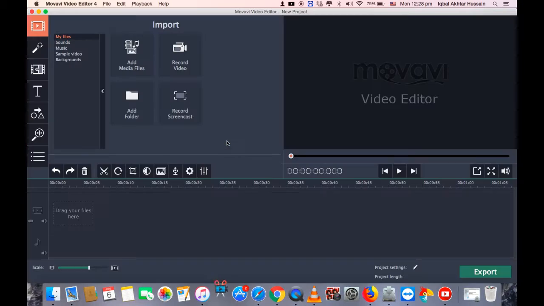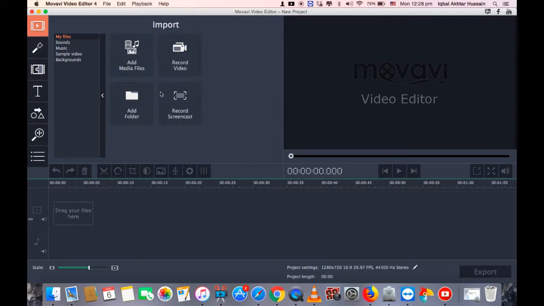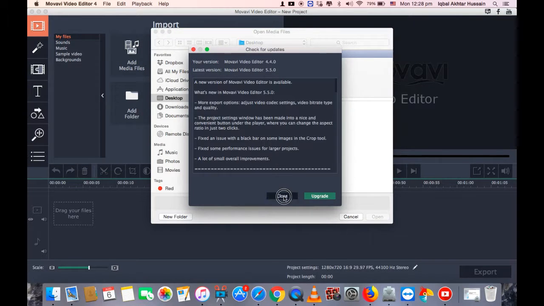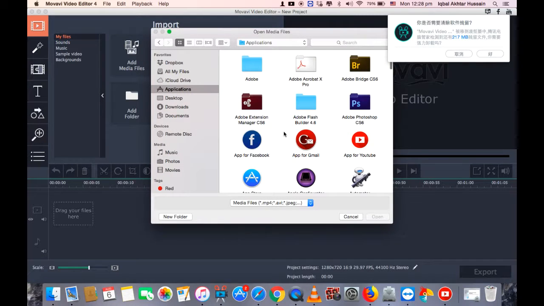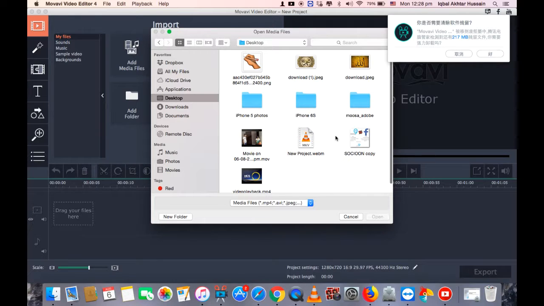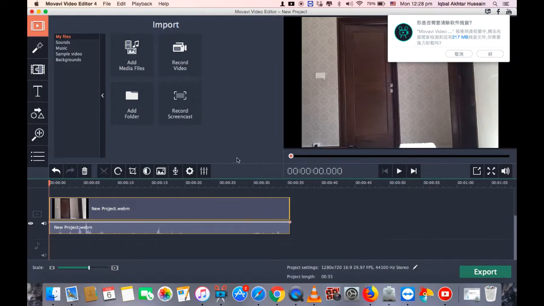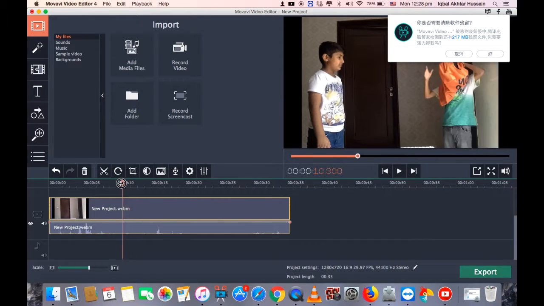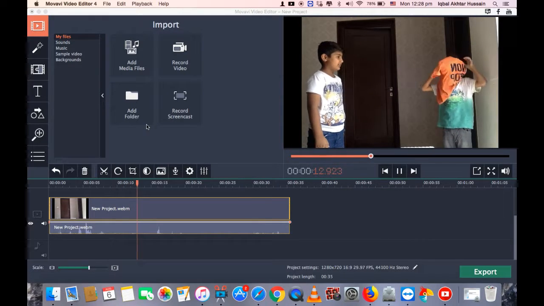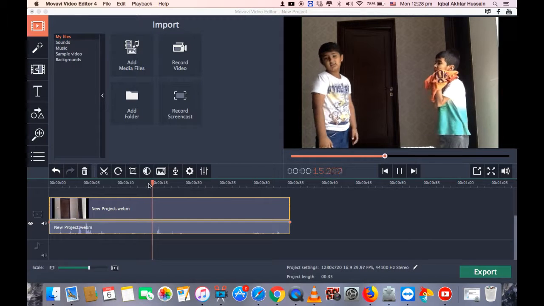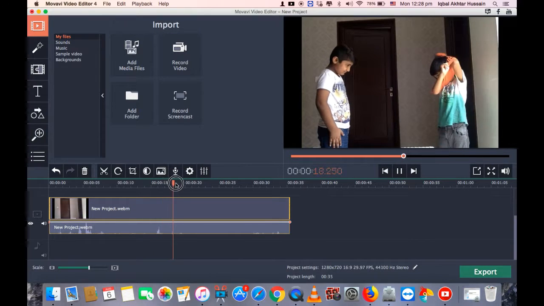To open Movavi video editor, click on add media files, select the video that you have made, and bring it to the timeline. Okay, you have to make a video like that. I'm doing this forward.